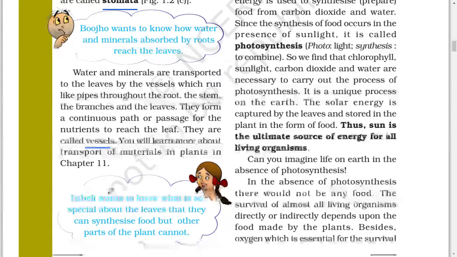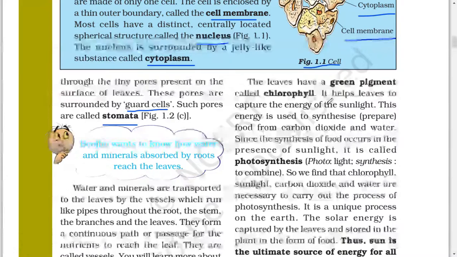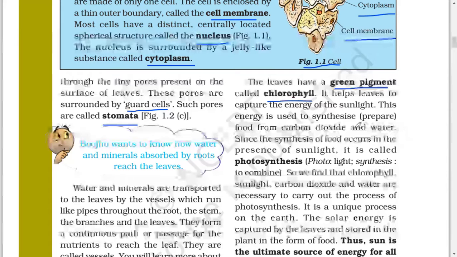Paheli wants to know what is so special about the leaves that they can synthesize food but other parts of the plant cannot. The leaves have a green pigment called chlorophyll. It helps leaves to capture the energy of the sunlight. This energy is used to synthesize, or prepare, food from carbon dioxide and water.